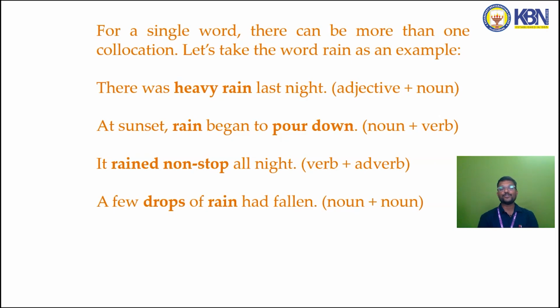A few drops of rain had fallen. Look at this, noun plus noun. So this is how collocations help us. So my dear students, it is keen advice for you: if you can concentrate and learn the proper usage of collocation, your language will be sonorous.